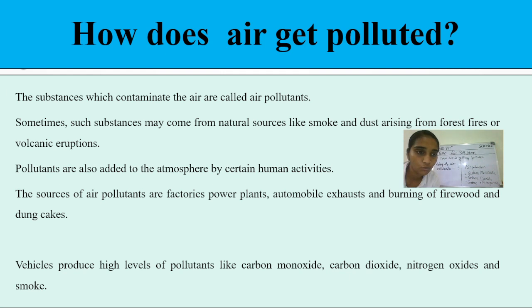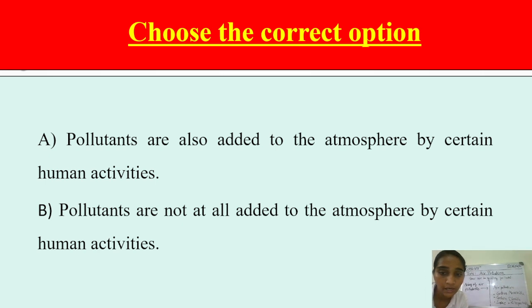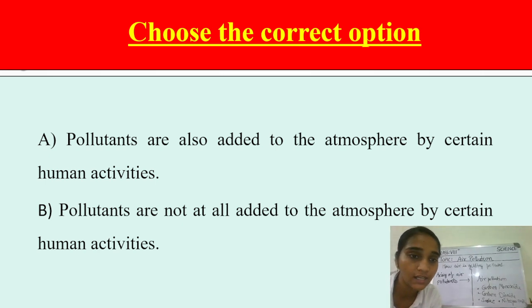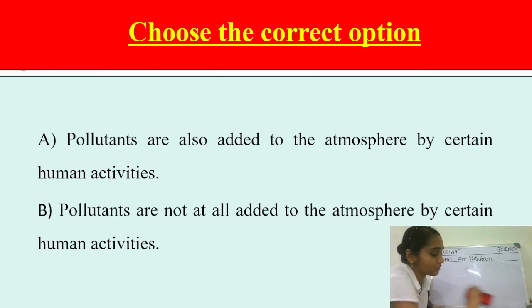Now students, let's start with another thing. Before that, you have to choose the correct option, because now it's your time to answer this question, and write your answers in the comment section. As I already said, pollutants are also added to the atmosphere by certain human activities, or pollutants are not at all added by human activities to the atmosphere. What do you think? Is this statement correct or not? True or false? It means the first one or the second one. One is true, one is false. So choose the correct option.